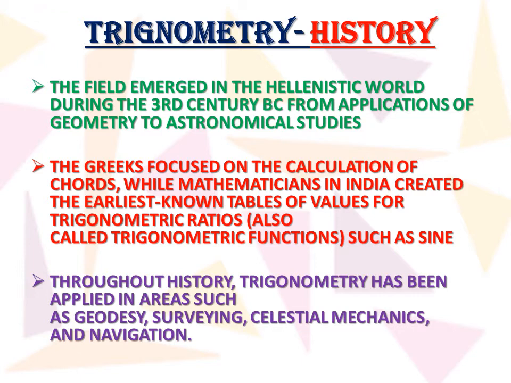That means the study of the celestial planets, stars, moon, etc. Next, the Greeks focused on the calculation of chords. A chord means a line in the circle. The Greeks used to focus on the geometry of circles, but the Indian mathematicians concentrated more on the ratios of the sides of the triangle.